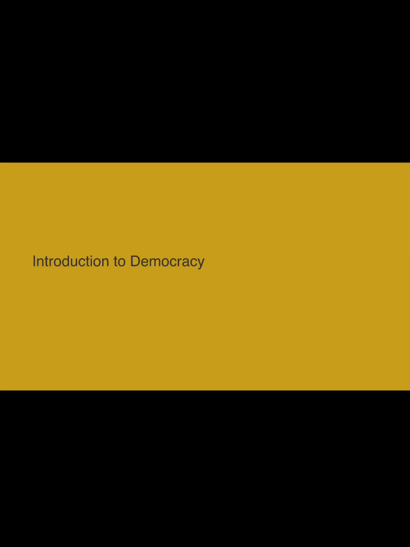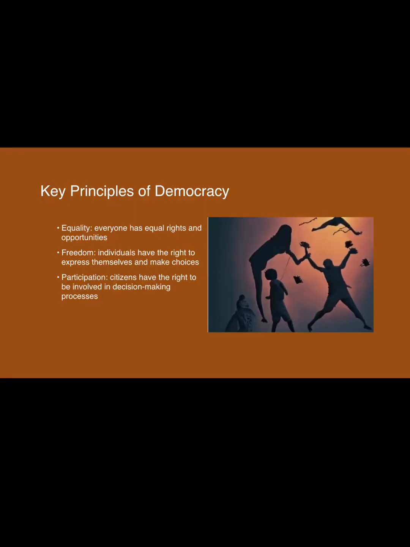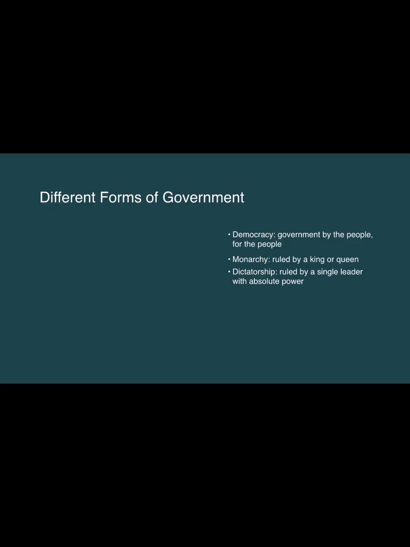Introduction to Democracy. There are key principles of democracy. Number 1, everyone has equal rights or opportunities. This is called equality. Individuals have the right to express themselves and make choices. This is called freedom. And citizens have the right to be involved in decision-making processes. This is called participation.